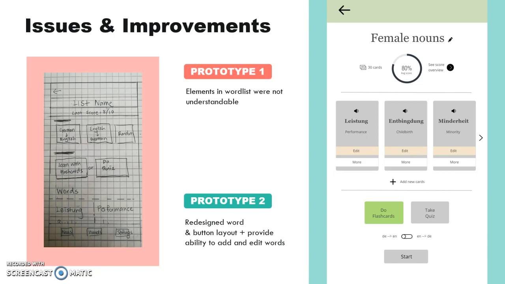Testers felt that they had to select language options, but weren't exactly sure why until later, and they also didn't know what the random option stood for. I redesigned the word layout into word cards and placed them in the center so users can easily grasp what is the key content. I differentiated the design of choosing the learning method and learning language so that the learning method stands out more as the key activity that they need to select.